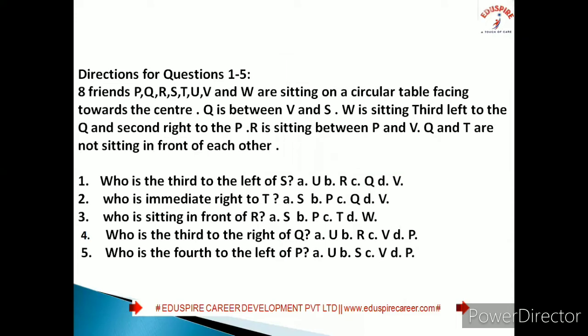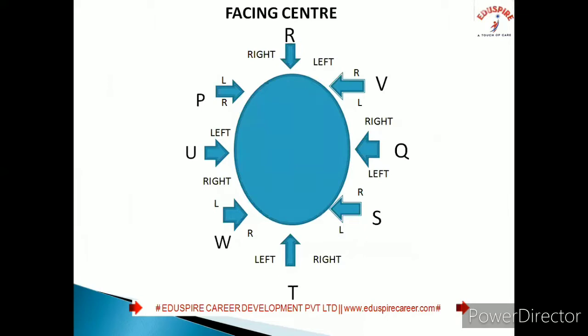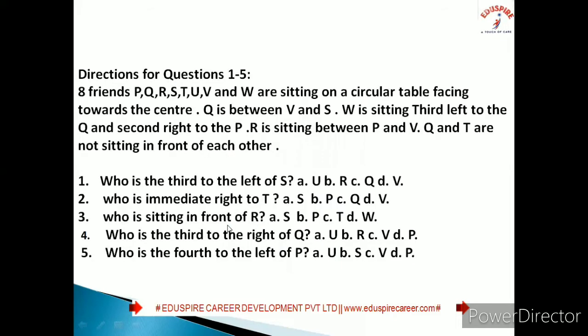We are getting W is sitting third to the left of Q. Now left means clockwise, so if we consider Q over here, the third position to the left of Q is this one, that is W. And what other information? Second right of P. When 2 sentences are connected with 'and', we can presume that it is for W only.